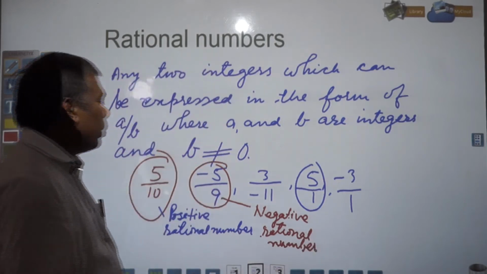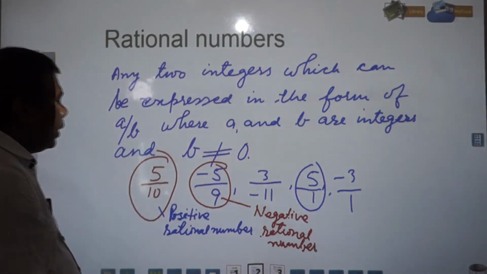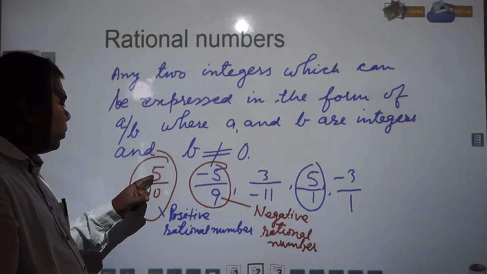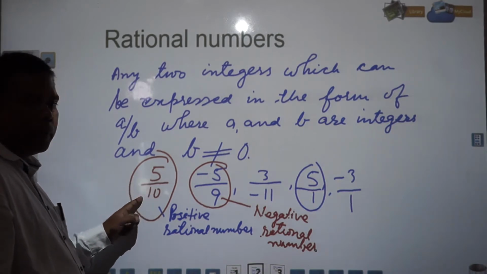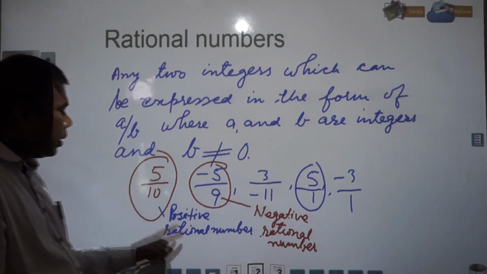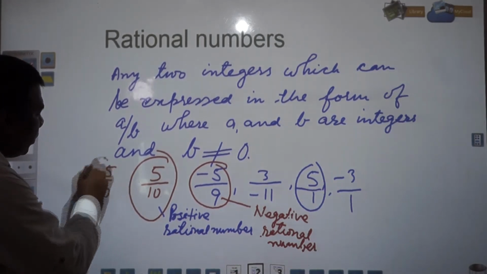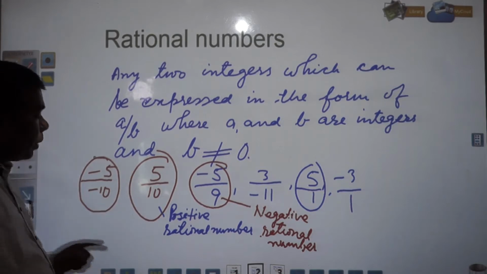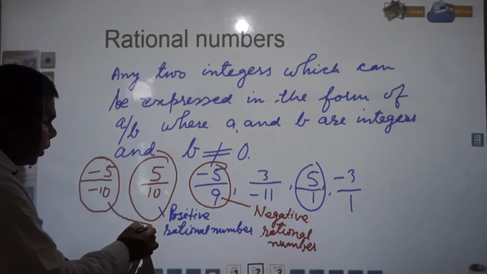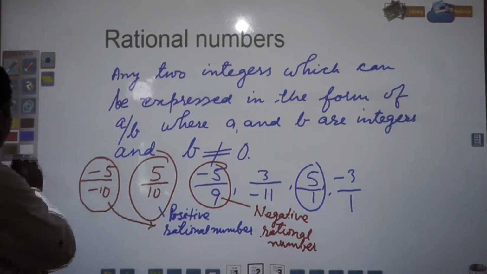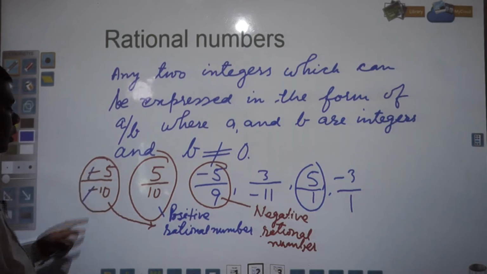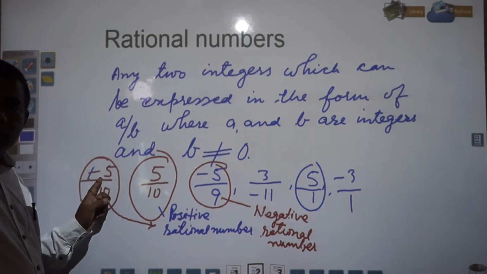One thing you need to remember: if in 5 by 10, A is positive and B is positive, this is a positive rational number. But suppose minus 5 and minus 10 is there, what will it be? This will also be a positive rational number. Why? Because minus and minus cancel, so this becomes positive.